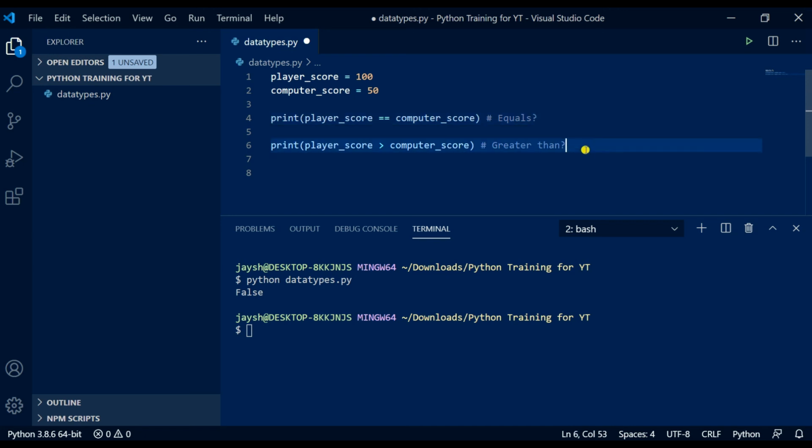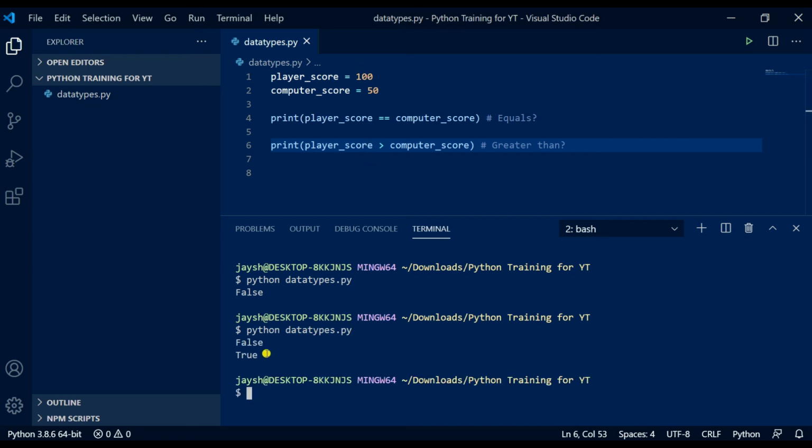It's good to get into that. It really helped me when I was learning it, the question marks, because it just helped me understand I'm asking Python to give me an answer to this, which would be true or false. So we are asking, is player 1 score greater than computer score? So we're going to print it. So Control S to save. Let's run that, and we expect it to say true, and it says true.